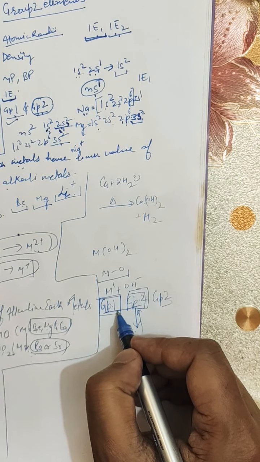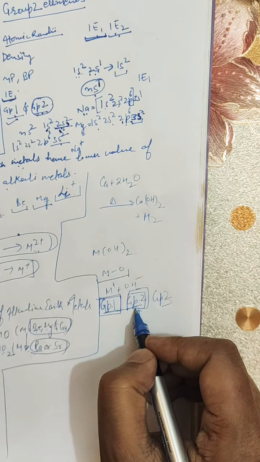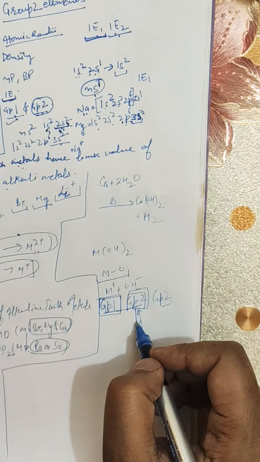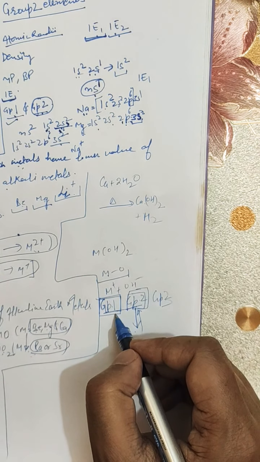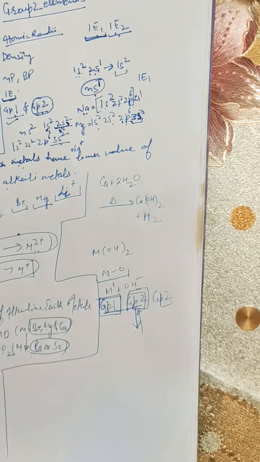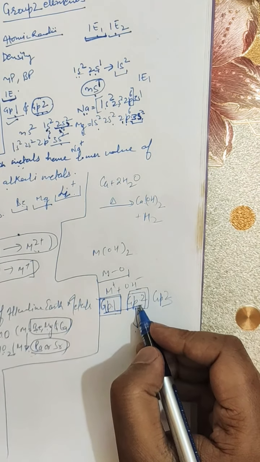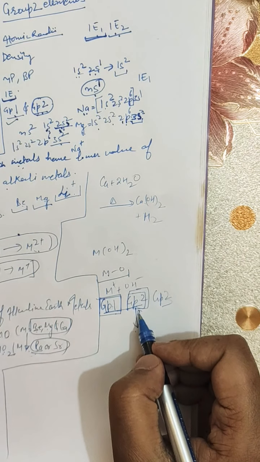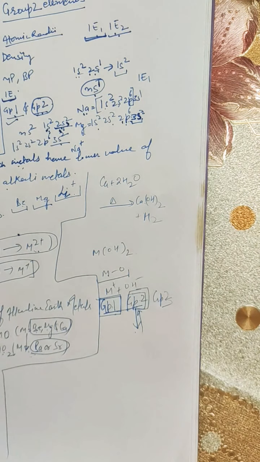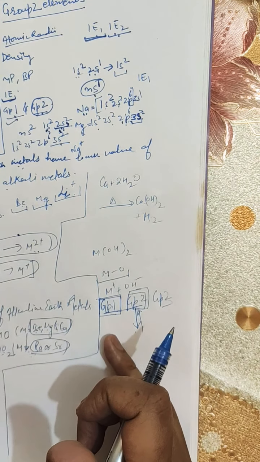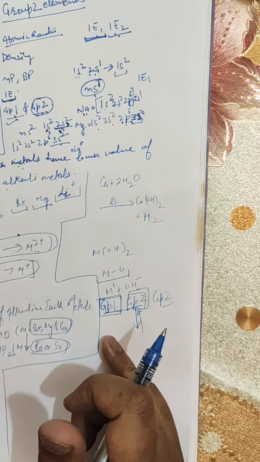Moreover, questions will be asked in these two manners, either inside the group or in comparison with the adjacent group. So whenever you are studying any property, just try to compare the trend within the group, that is, what is happening downward the group for that property, and the comparison with the adjacent group.